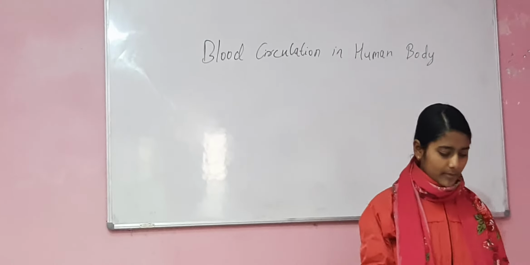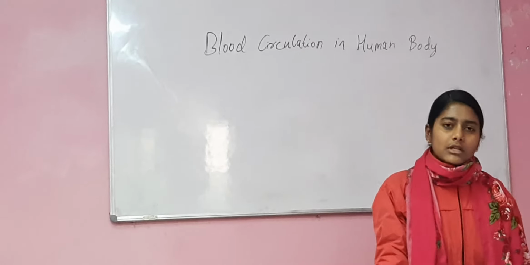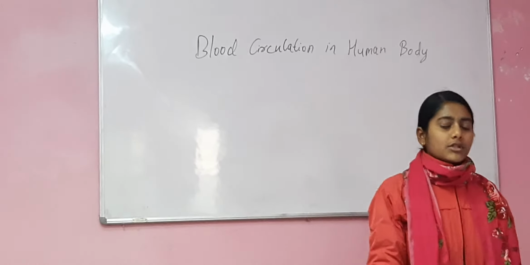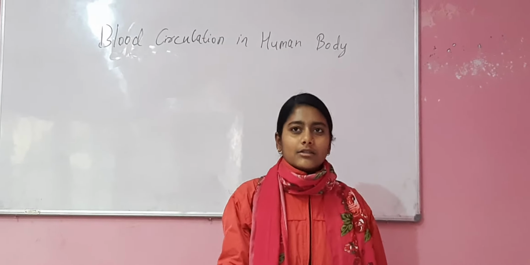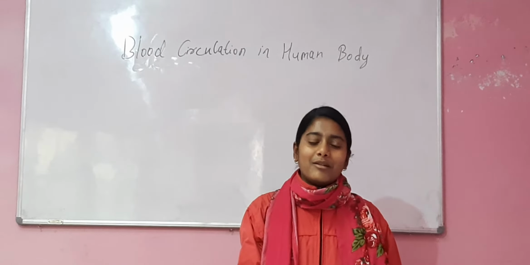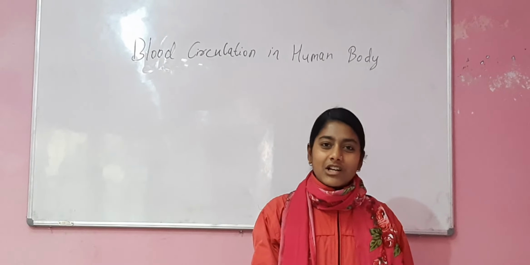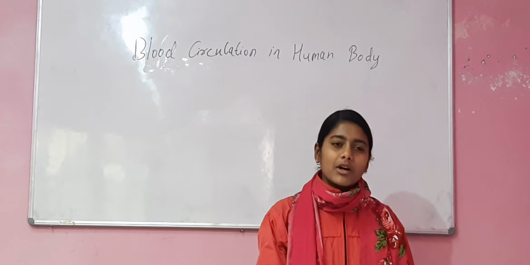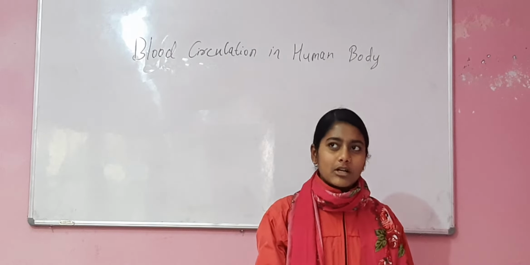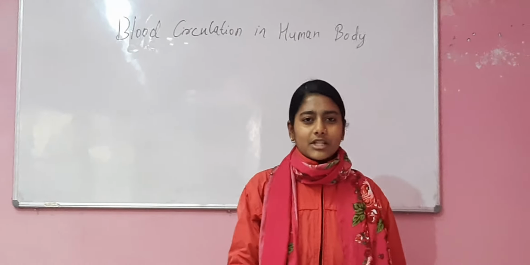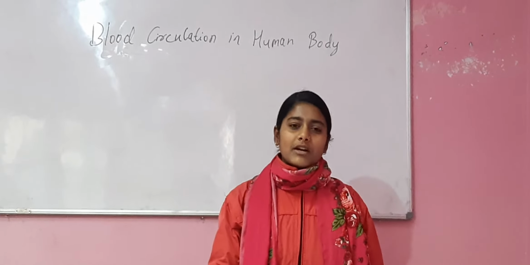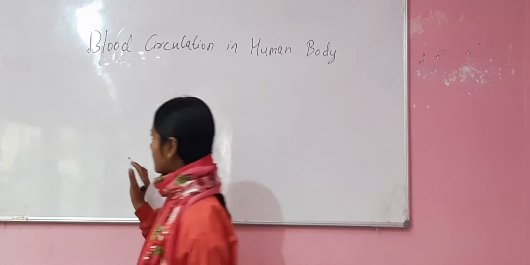Blood circulatory system. In blood circulation, there is a circulatory system which regulates and transports the blood throughout the body. Circulatory system is the group of organs that transports minerals, hormones, and other materials throughout the body with the help of the blood. It is known as the blood circulatory system. Blood circulatory system mainly consists of the three constituents that are blood, blood vessels, and heart. Let me show it in the chart.